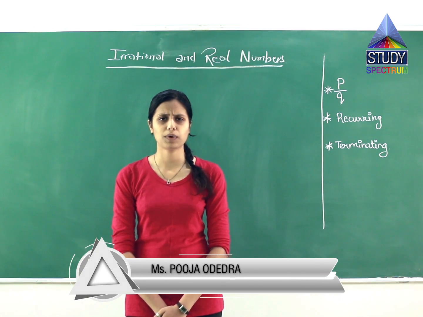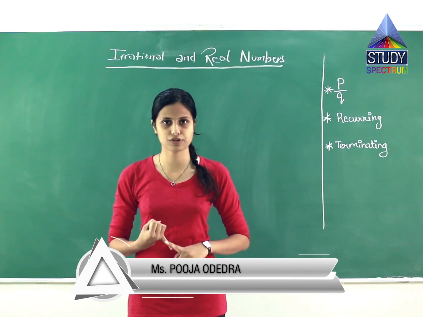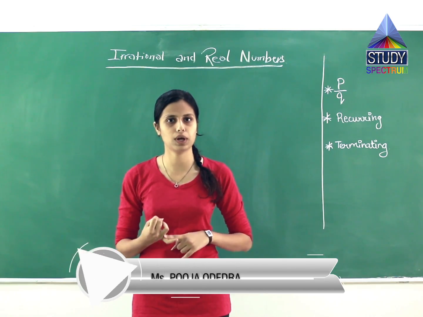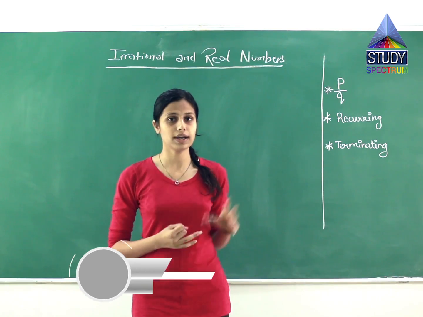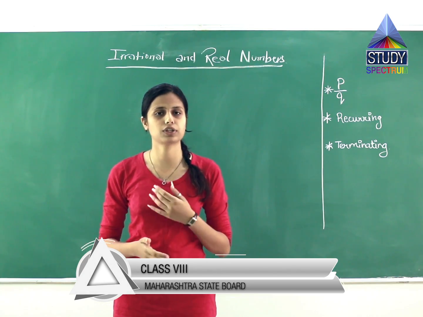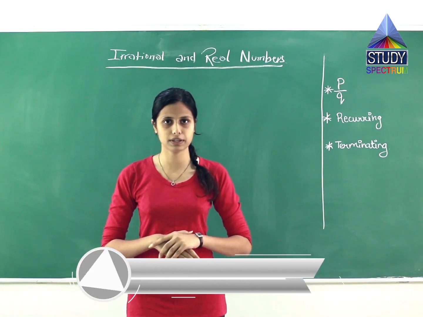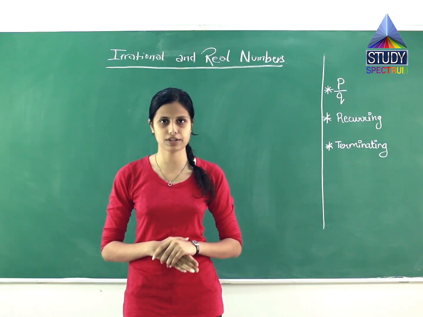Real numbers. What is a real number? A real number consists of rational numbers, irrational numbers, whole numbers, and natural numbers. So a real number is a combination of all numbers: positive, negative, fractional, everything. And today in this chapter we are going to study the differentiation between rational and irrational numbers.